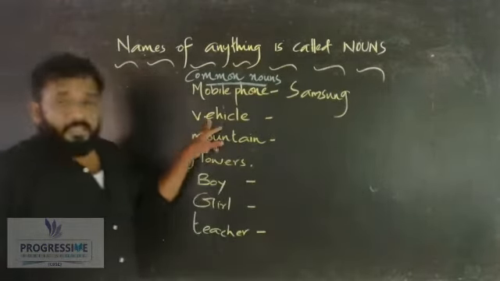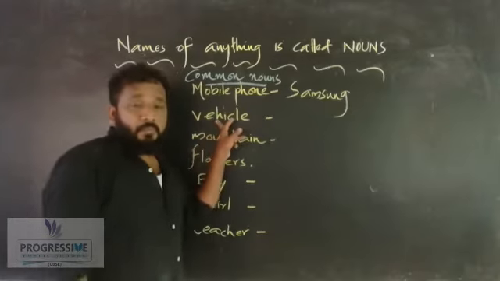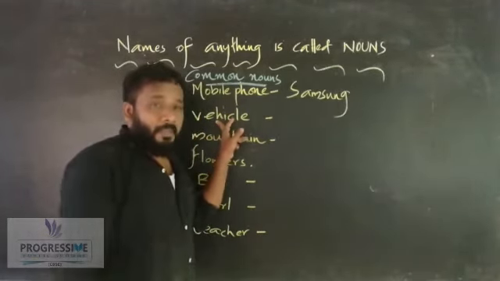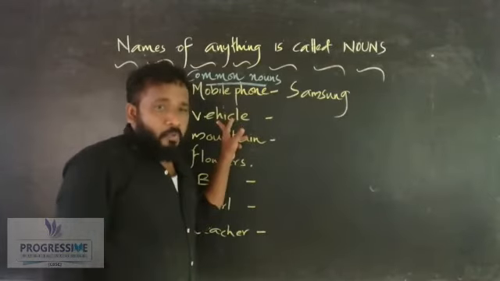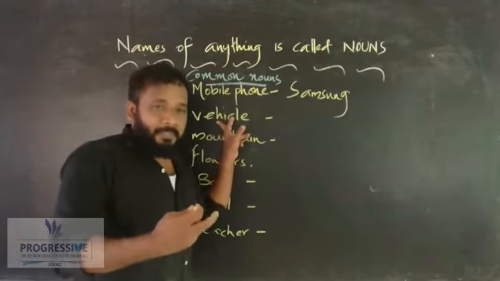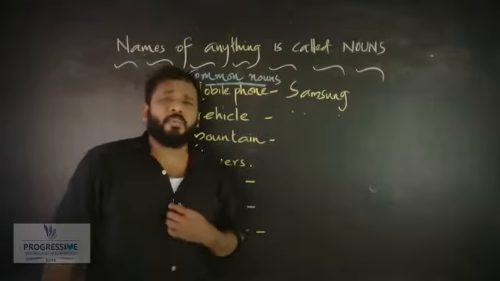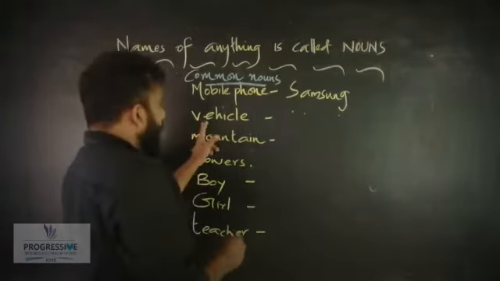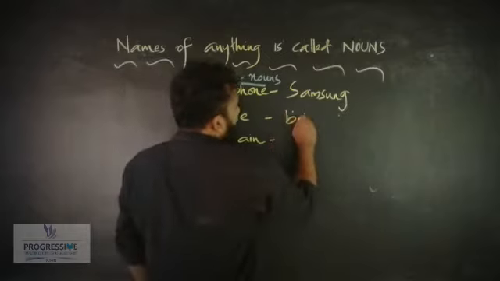Then here is one vehicle, I told you. Can you tell me the name of one vehicle? Is there any vehicle at your home? Please tell me. Yeah, vehicle. I think most of you are using a bicycle. You have your own bicycle, right? So I am writing here bicycle.